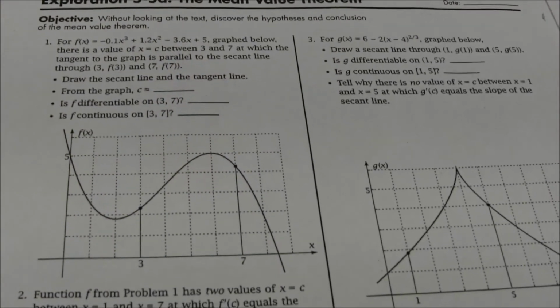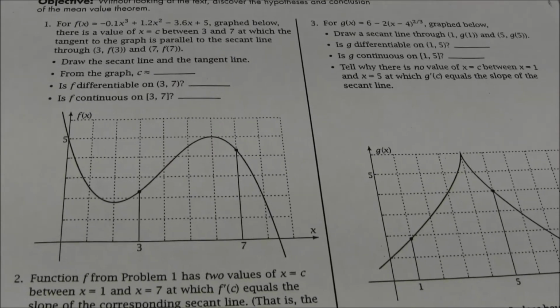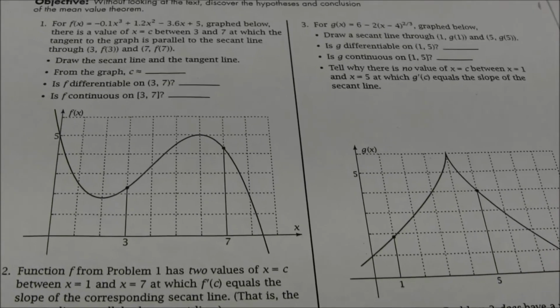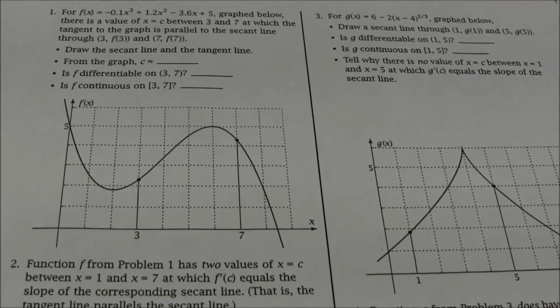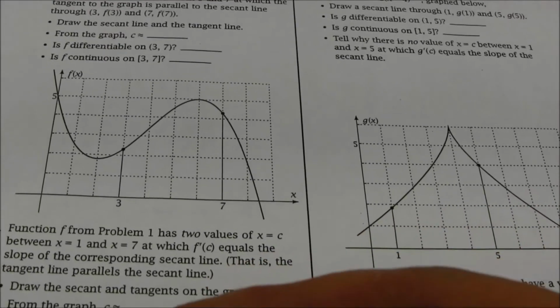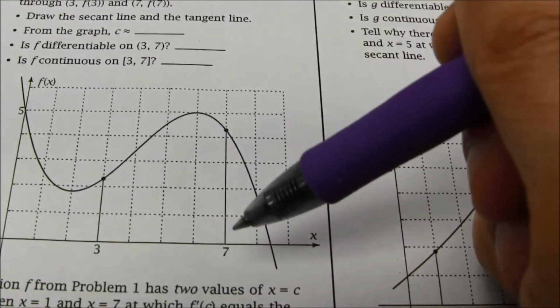All right, this is the investigation that Foerster had us take a look at. You can see here he gives us kind of a basic case. Notice the function is smooth, which means it's differentiable. No cusps. It's also continuous on the interval between the two different points here, in this particular case, between the points at 3 and 7.